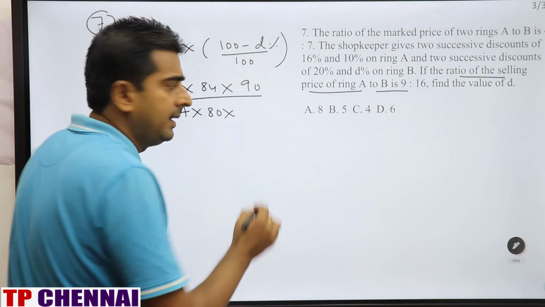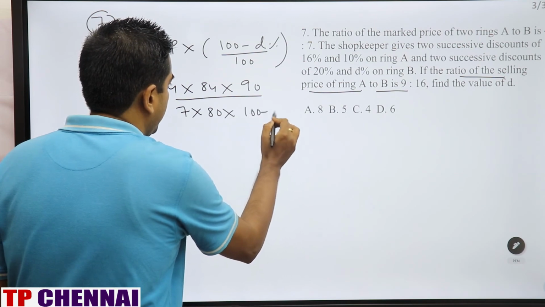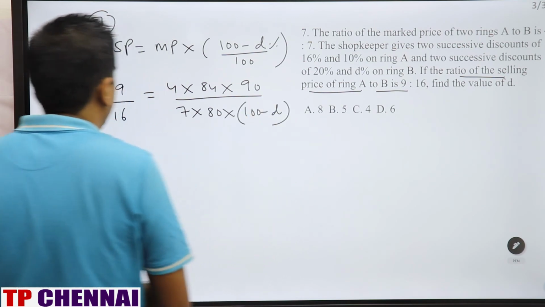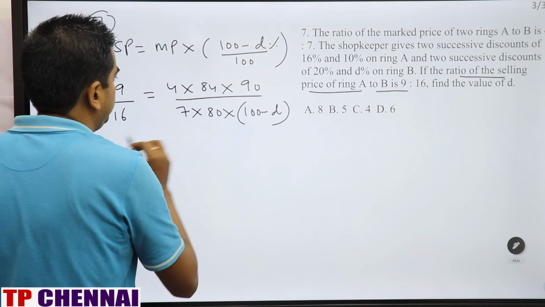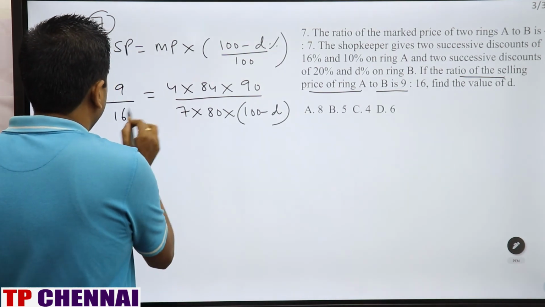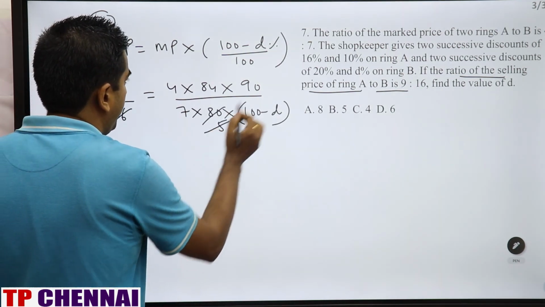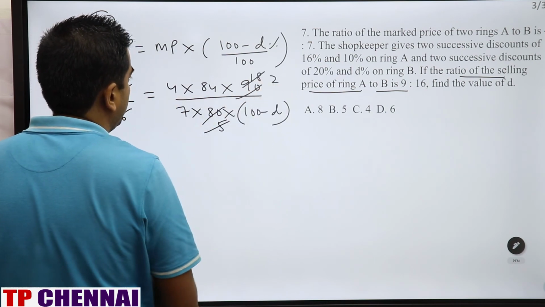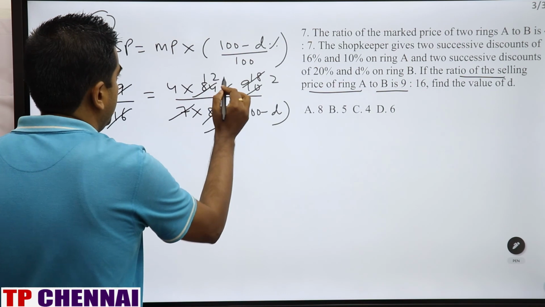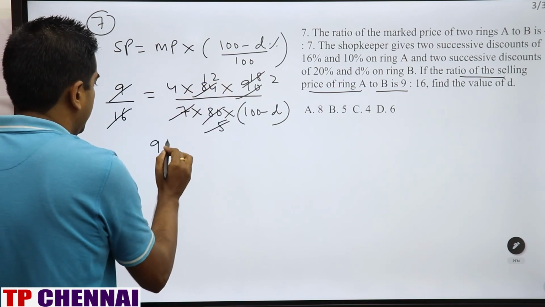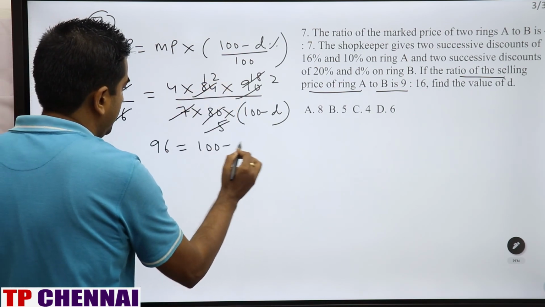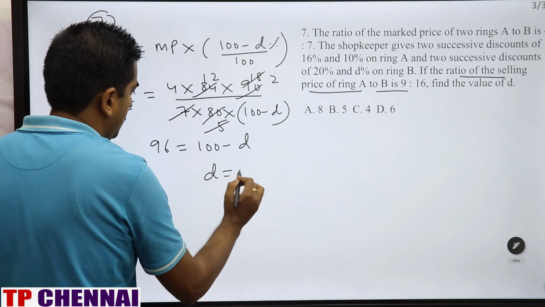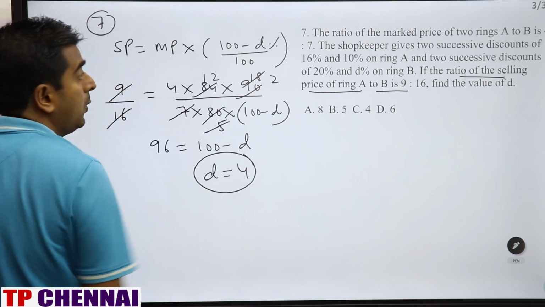D% discount is given, remaining is 100 minus D. Right? After simplifying, 96 is equal to 100 minus D. So D is equal to 100 minus 96, which is 4%.